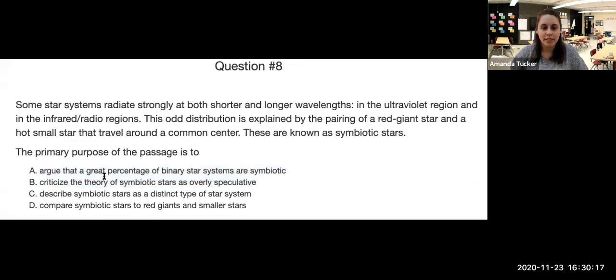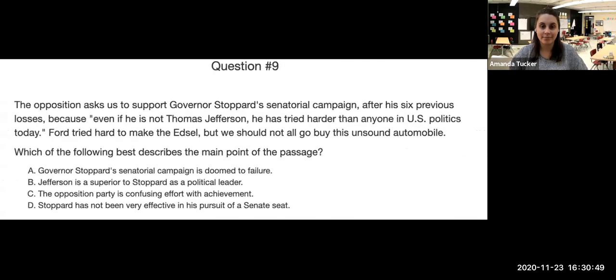And so if I go to my answer choices, the primary purpose of the passage is to argue that a percentage of stars are symbiotic. I'm not really getting an arguing feeling. Is to criticize the theory as overly speculative. I don't see much criticism. Describe stars as a distinct type of star system. That one seems right, but I'm going to keep reading and see how it goes. Compare symbiotic stars to red giants and smaller stars. We're not really comparing, we're just talking about the different ones. So we would go with C here, describing as distinct or different.